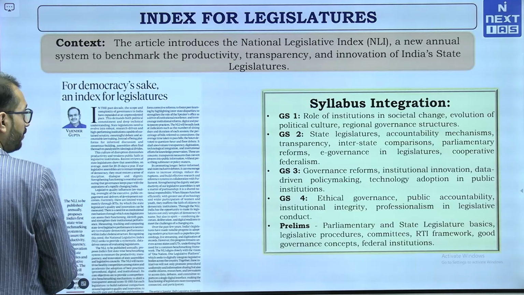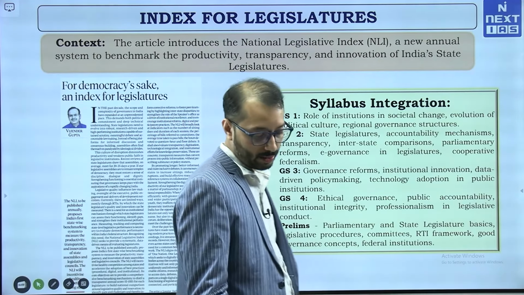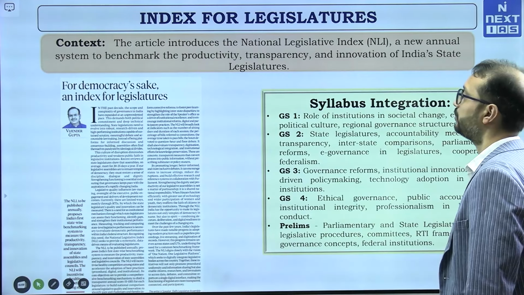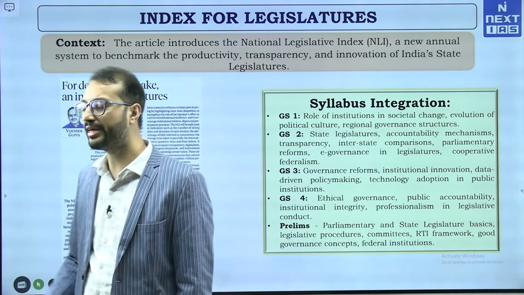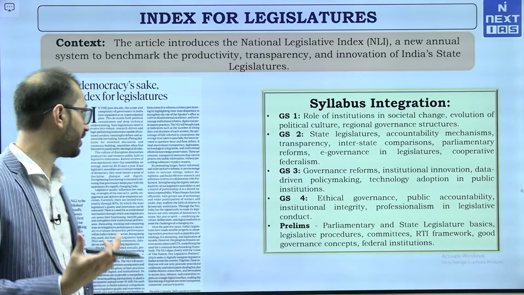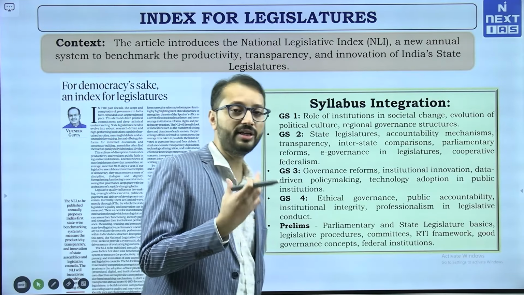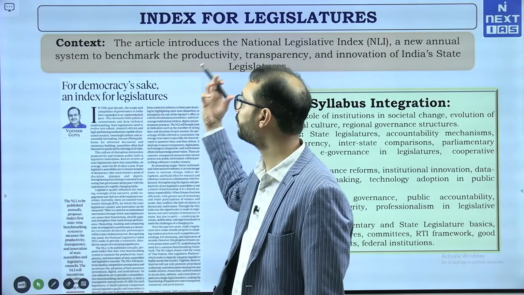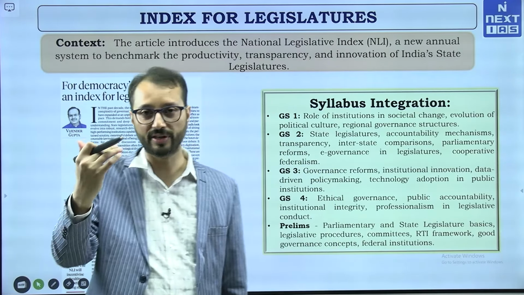Now, moving on to the next article. This particular article, "The Index for Legislatures", featured in the Indian Express, and it hinges on the fact that for democracy to deepen in India, we need an index through which we can measure the performance of legislatures by ranking various states.